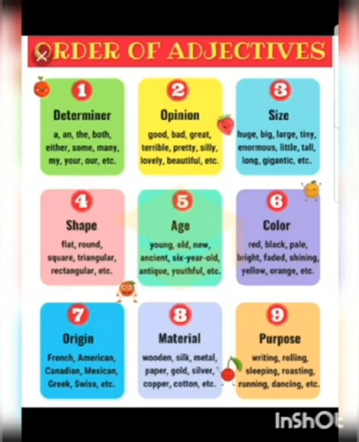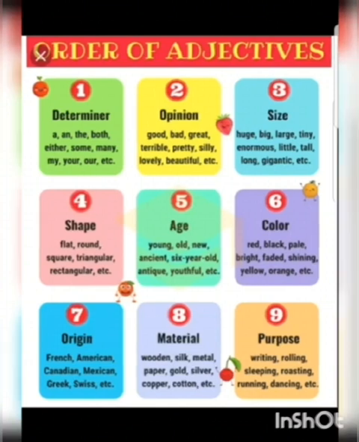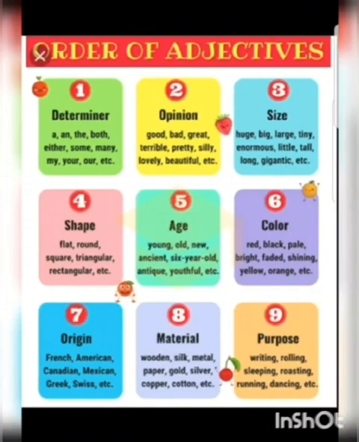Adjectives tell us about the size of the noun. For example, huge, big, large, tiny, enormous. Adjectives tell us about the shape of the noun. For example, flat, round, square, triangular. They also tell us about the age of the noun. For example, young, old, new, ancient, 6-year-old. Adjectives tell us about the color of the noun. For example, red, black, pale, bright, faded, shining. Adjectives tell us about the origin of the noun. For example, French, American, Canadian, Mexican.